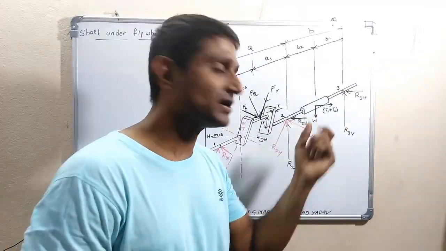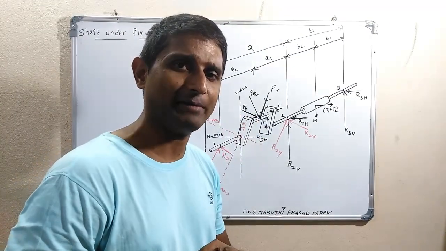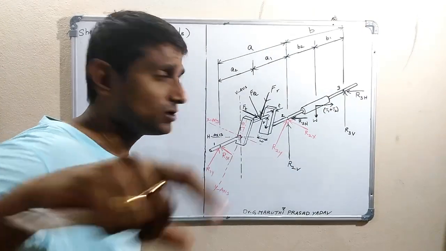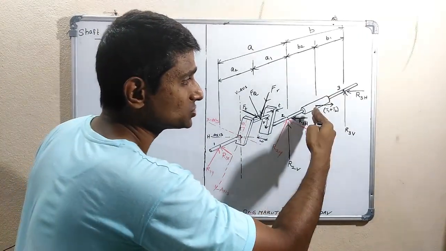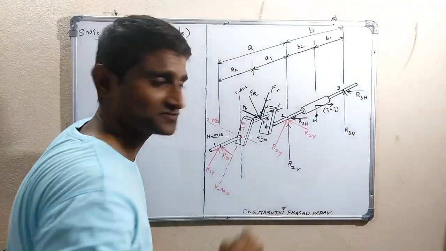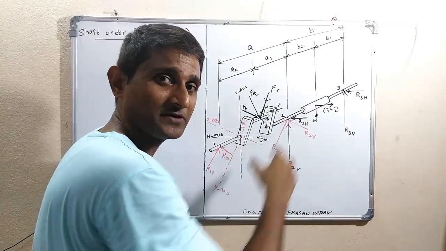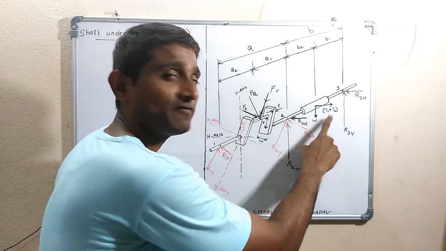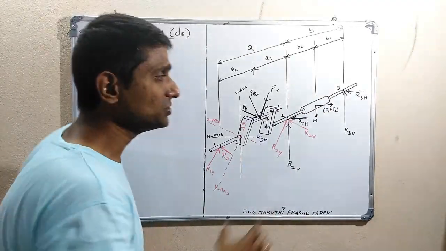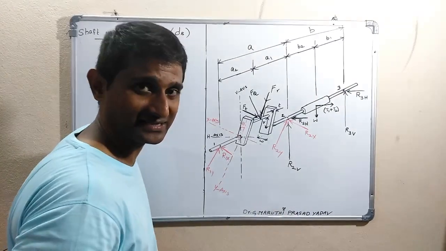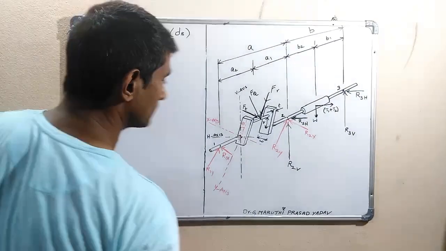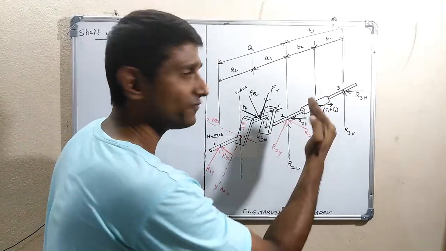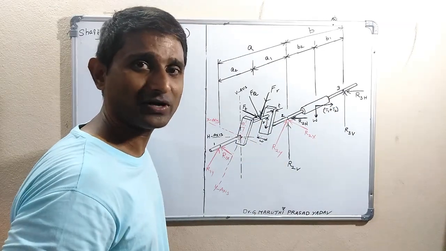Have a look at this one, shaft under flywheel. We have to find out the safe cross section diameter of the shaft which is under the flywheel. It is under bending, so you can take the forces on the right side or left side. This part of the shaft, which is between bearing 2 and bearing 3, leads to bending because of W and because of T1 and T2, only these two forces. So we have to consider from bearing 2 to bearing 3. To find out the bending moment, you can take the forces towards the right side or left side. Any one side is enough.